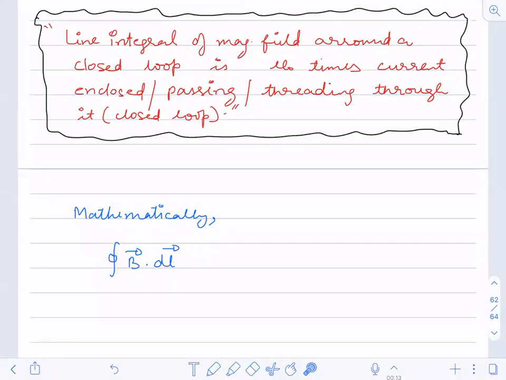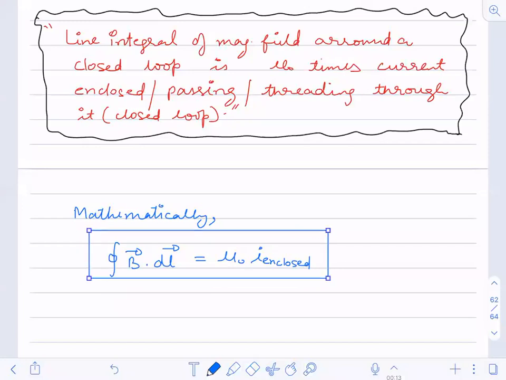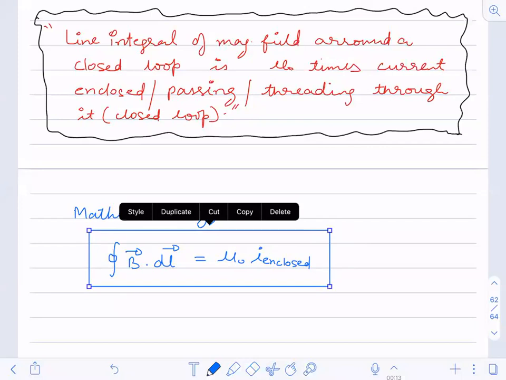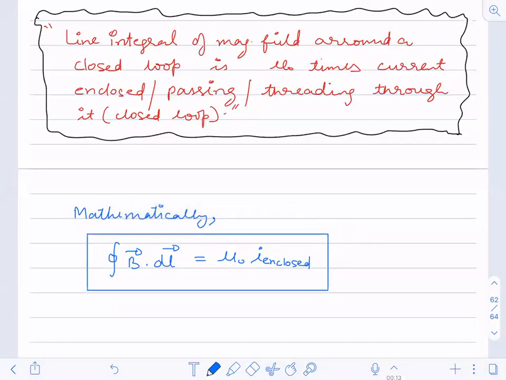So the line integral of magnetic field around a closed loop is equal to mu naught times the current enclosed in it, passing through it, threading through it. This is the mathematical statement.